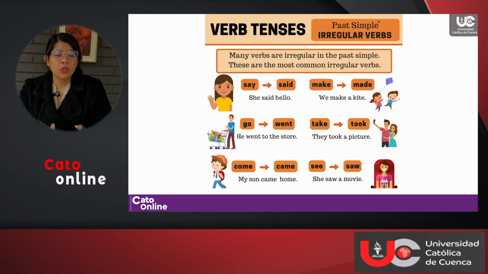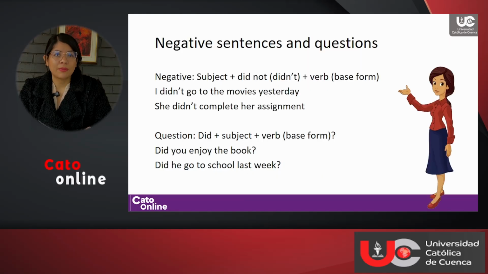Go becomes went. He went to the store. Take becomes took. They took a picture. Come becomes came. My son came home. And see becomes saw. She saw a movie. Remember that all you need in order to memorize irregular verbs is to practice a lot. You will need to practice a lot in order to memorize the different forms of the irregular verbs.